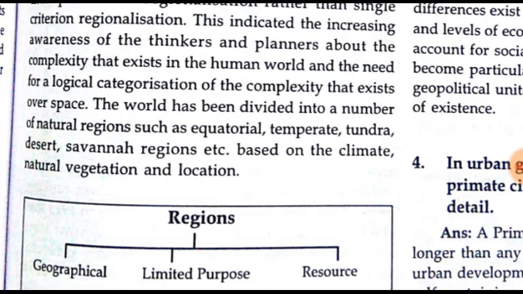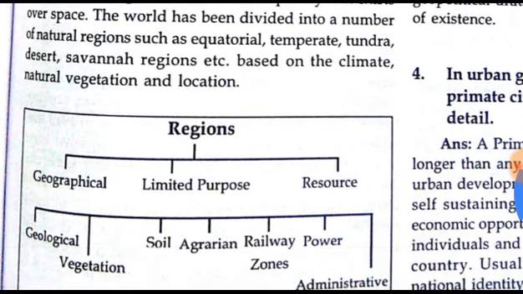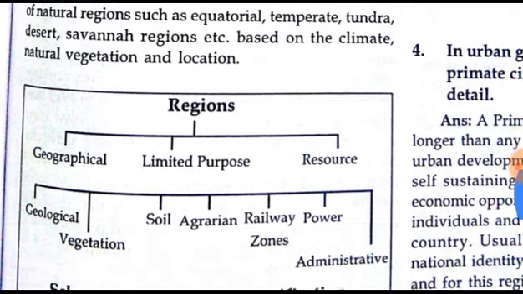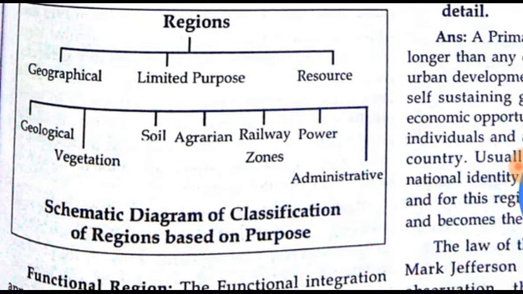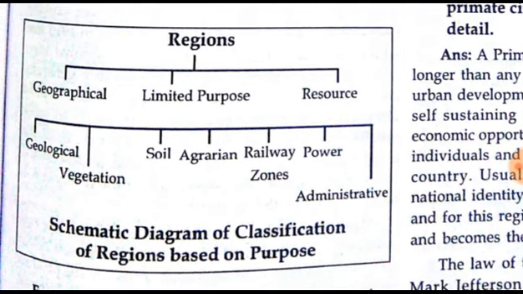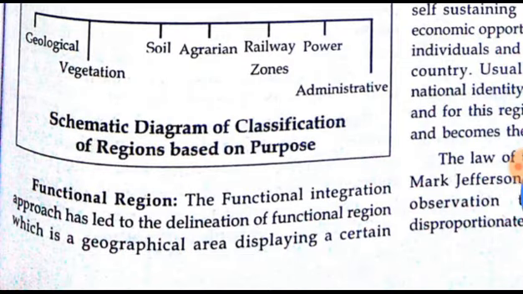The world has been divided into a number of natural regions such as equatorial, temperate, tundra, desert, savanna regions, etc. based on the climate, natural vegetation, and location. So here regions are mainly classified as in the schematic diagram of classification of regions based on purpose. Different types of purpose we can classify regions, mainly geographical purpose, limited purpose, and resource purpose. And here geological purpose, vegetation purpose, soil purpose, agrarian purpose, railway zones purpose, power purpose, and administrative purpose.